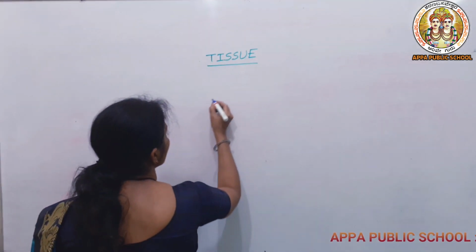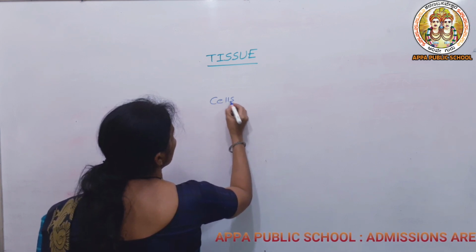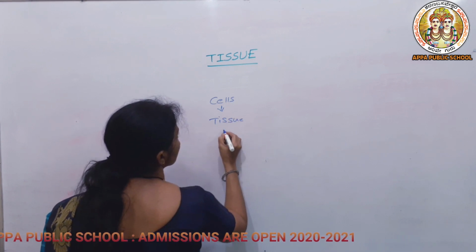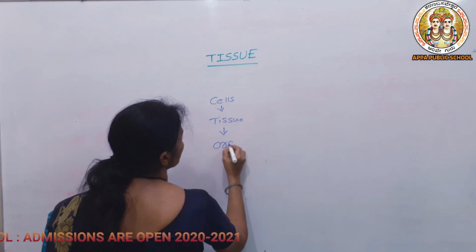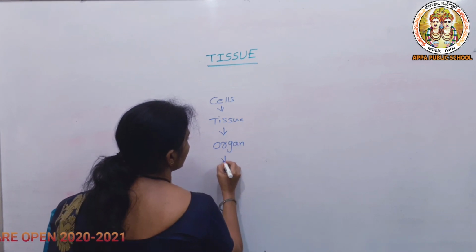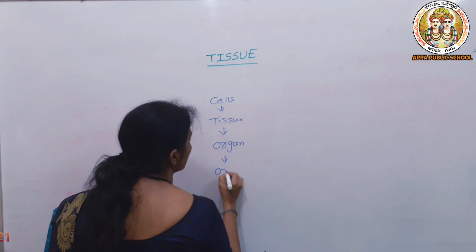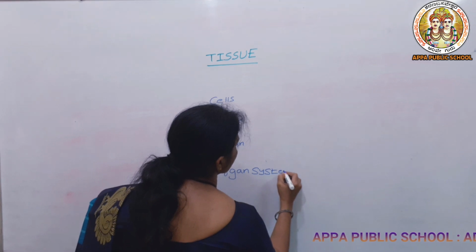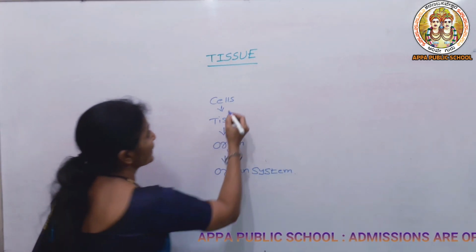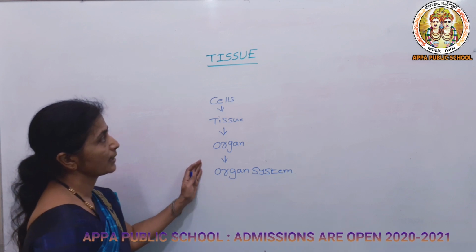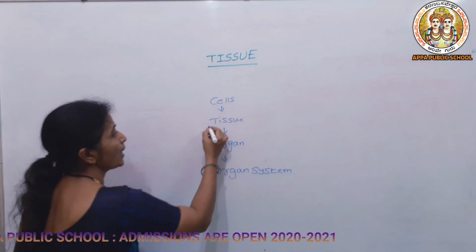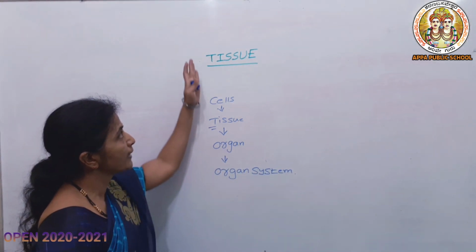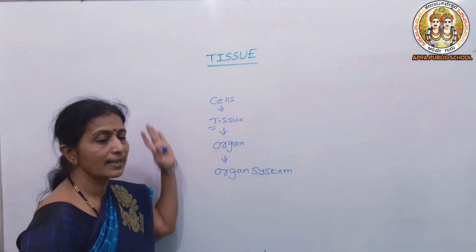Already you know, the cells together make up the tissue, tissues together make up the organs, and organs together make up the organ system. In this way tissues as well as cells play an important role in forming the organ system. In case of animals we can see the organ and organ system, but in case of plants only up to the tissue level organization can be seen. So let us know what is the meaning of tissue and how it is classified.